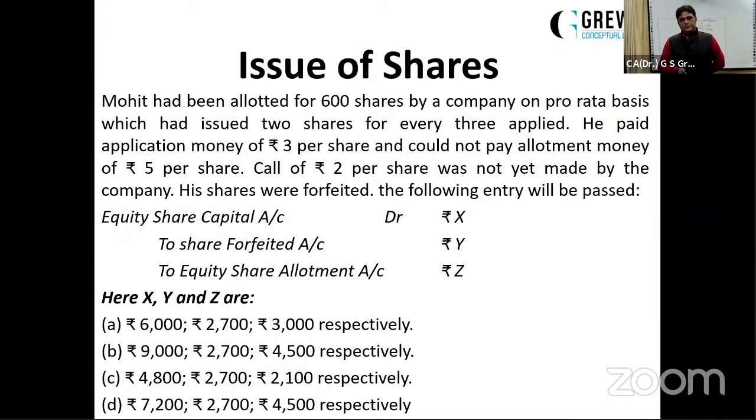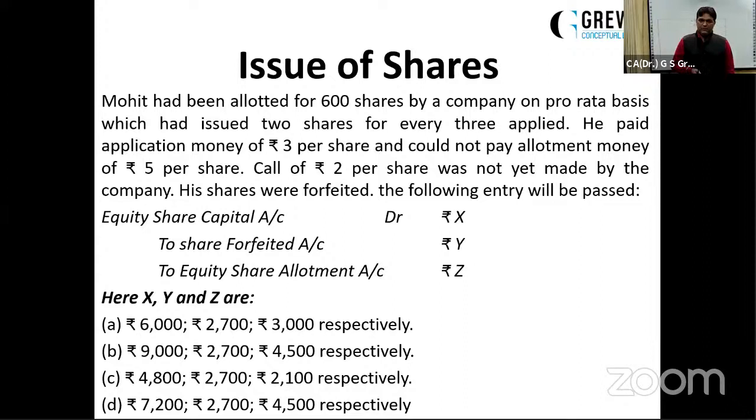This is one question. Again, a very calculative question where you just have to check it out, because only one answer is there which is hinting towards it in the very beginning. 600 shares have been allotted to Mohit on a pro rata basis, but he had applied for 2:3. So he must have applied for more shares. Here he had applied for 900 shares, 2 shares for every 3 applied.